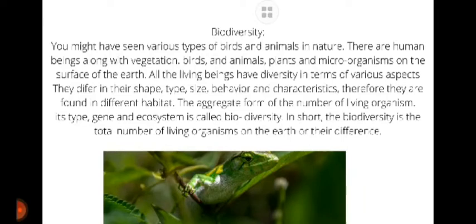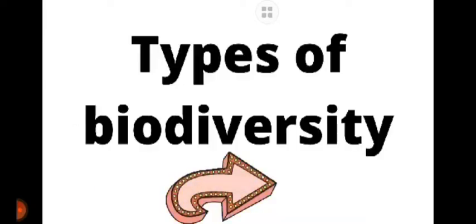The aggregate form of the number of living organisms, its type, gene and ecosystem is called biodiversity. In short, biodiversity is the total number of living organisms on the Earth or their differences.